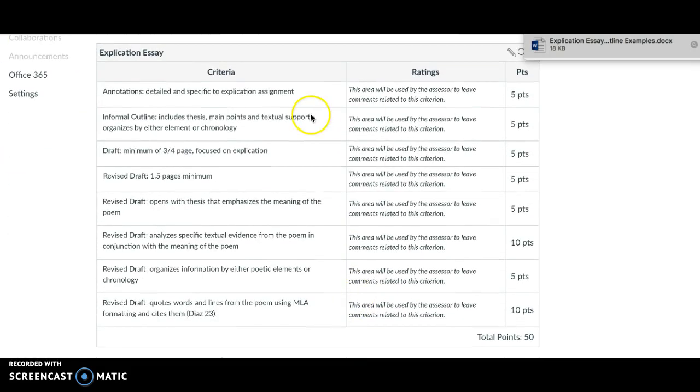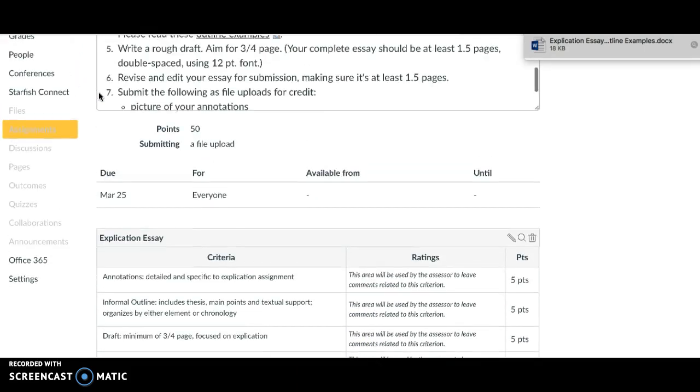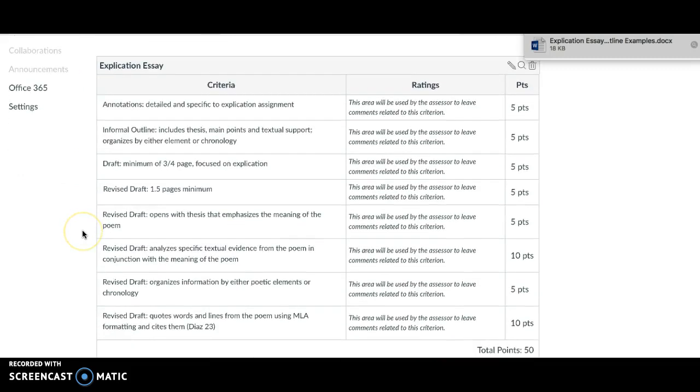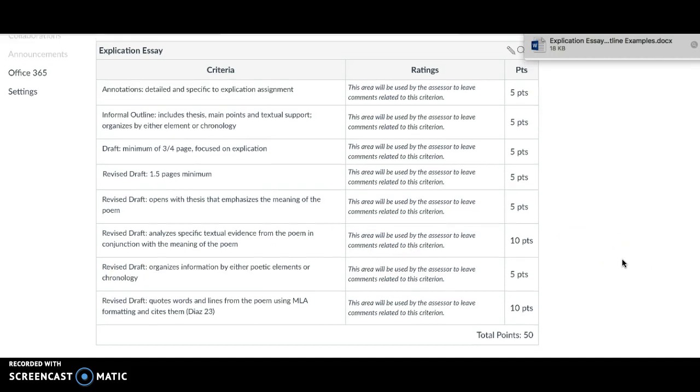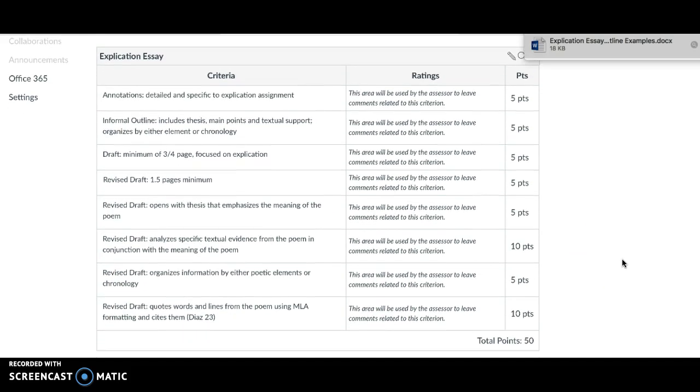I did revise the rubric a little bit to go along with the length and the different organization strategies. Like you can see here for the outline, organizes by either element or chronology. Same here, organizes information by either poetic elements or chronology. So that's playing into the rubric. All right, if you guys have any questions about this, please let me know.